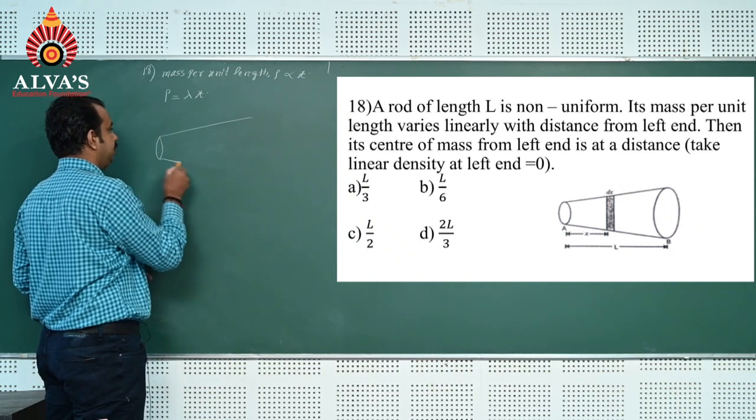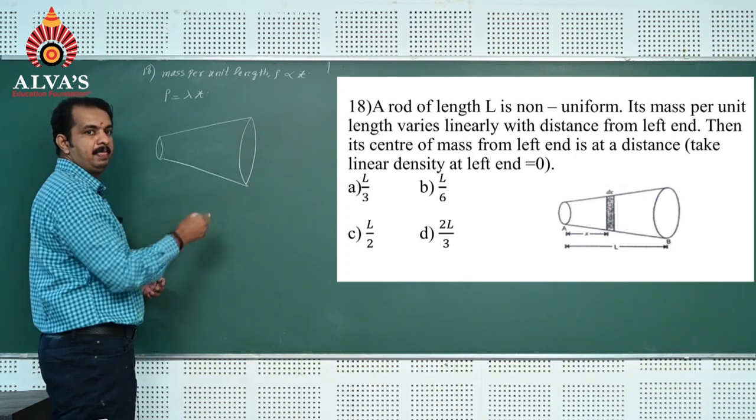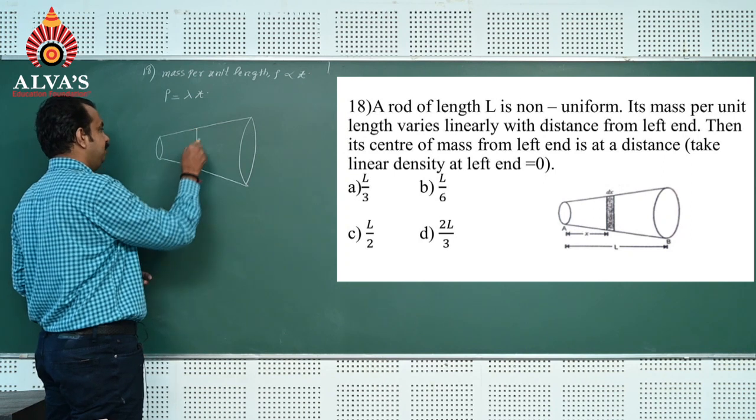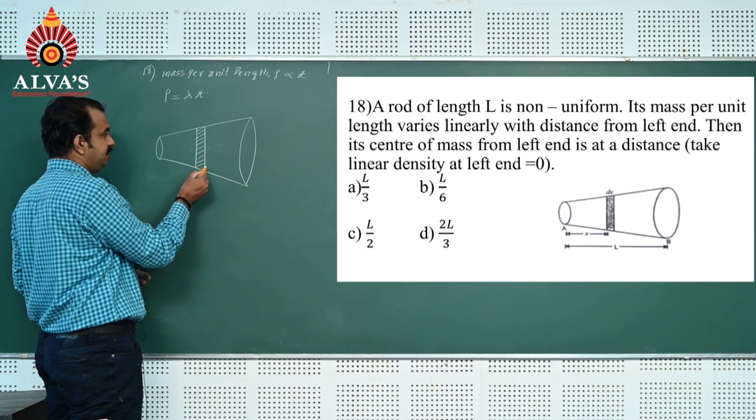Here we can consider a rod of non-uniform area of cross section. A small element of this rod can be considered here.